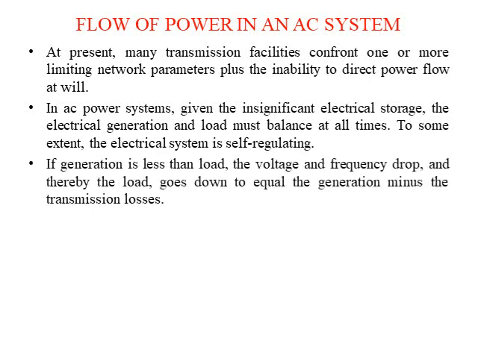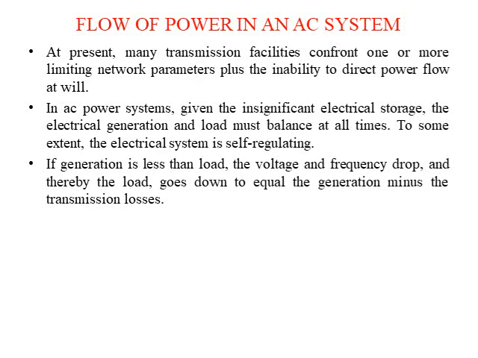If the generation is less than the load, voltage and frequency drop and thereby the load goes down to equal the generation minus the transmission losses. So when it comes to load balance, we must see how much is the requirement at the load side, and depending upon the requirement there should be generation. If there is an unbalance between this load, generation and sending of power from the primary side to the load, then there is a change in voltage and frequency.